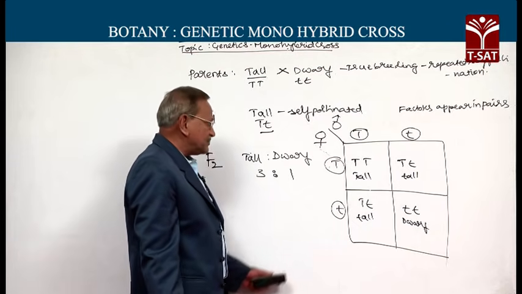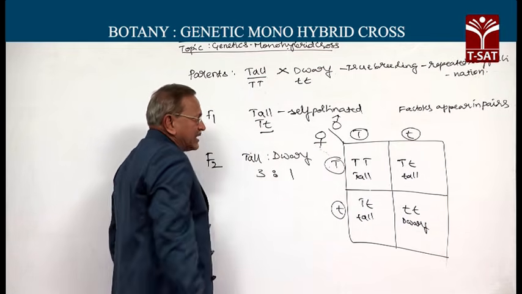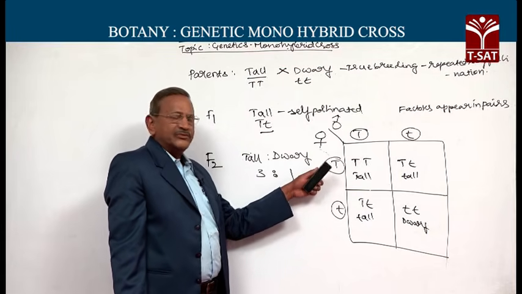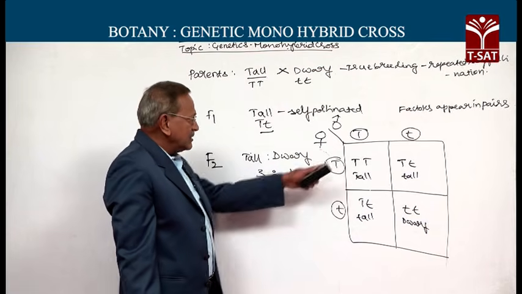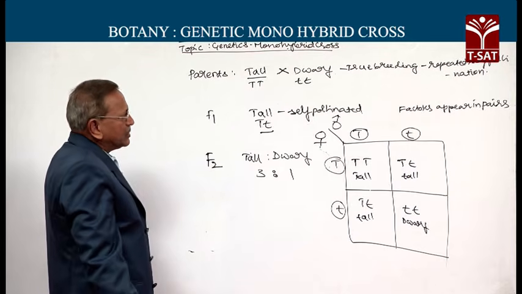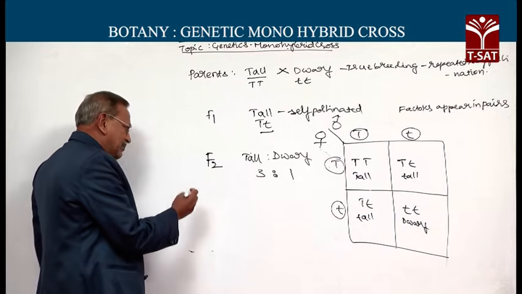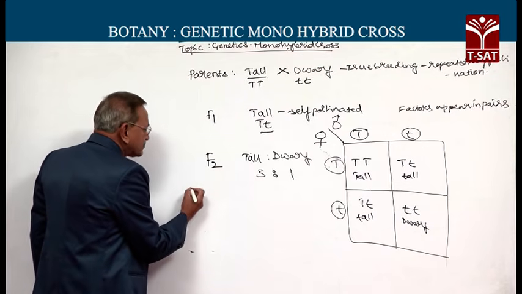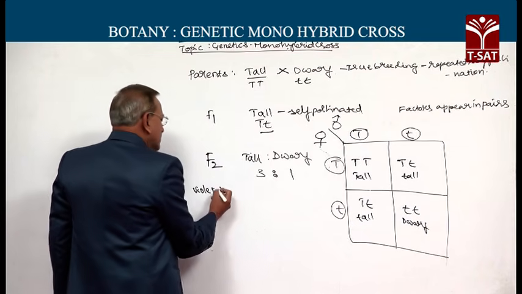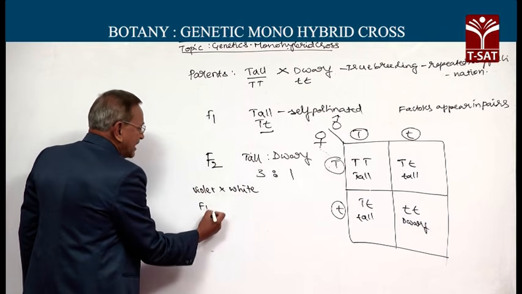So, 50% of the gametes have capital T, the remaining 50% small t. When they fuse randomly, we have this kind of result. When he carried out the same kind of monohybrid cross with other traits of the pea plant, like violet flower crossed with white flower, all F1 were violet.